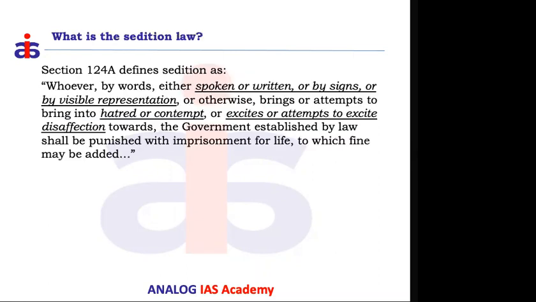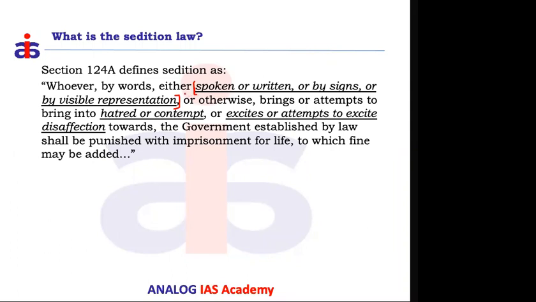So then what is sedition law? As it is mentioned in the Indian Penal Code in quotation here, the more important thing is from here: spoken or written, or by signs, or by visible representation. It means that it is clearly talking about human expressions. Human expressions can be in the form of speech, or writing, or through an art form. So expressions can be in any form.